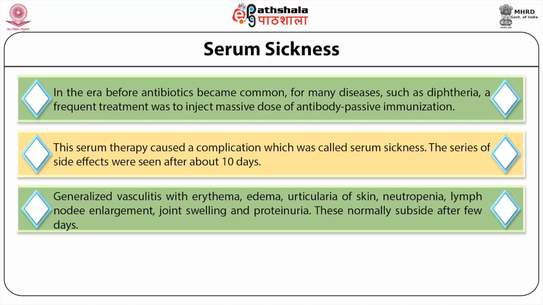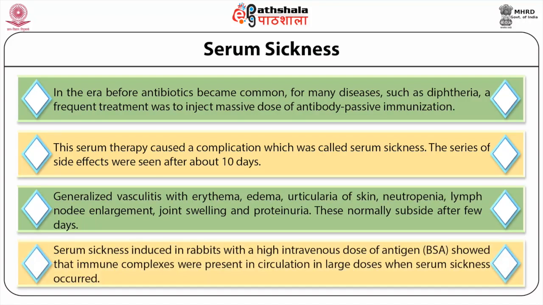These normally subside after a few days. The time course of experimental serum sickness is shown here. Serum sickness induced in rabbits with a high intravenous dose of antigen like bovine serum albumin showed that immune complexes were present in circulation in large doses when serum sickness occurred.